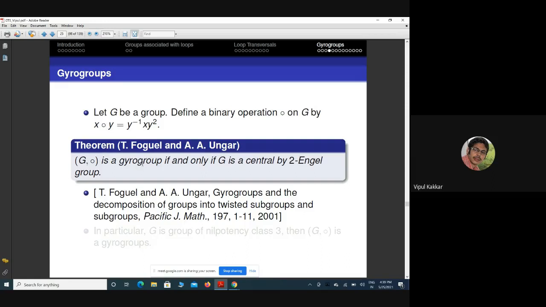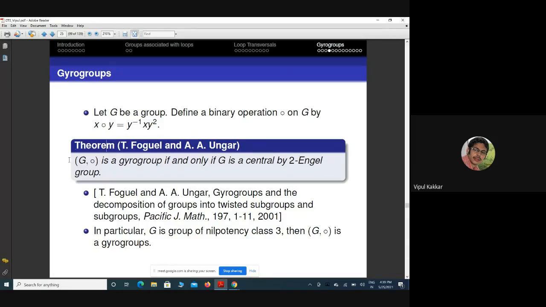In particular, if I take G to be a group of nilpotency class 3, which is an observation in Robinson's book, then it is central by two Engel group. So G∘ is a gyro group because of this theorem.